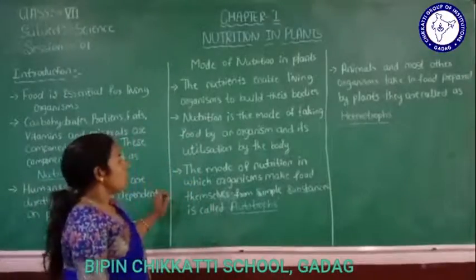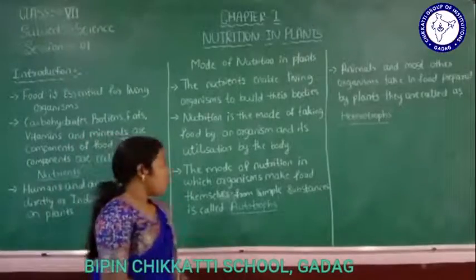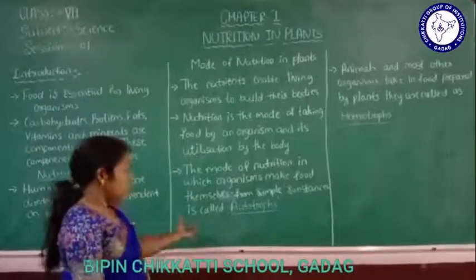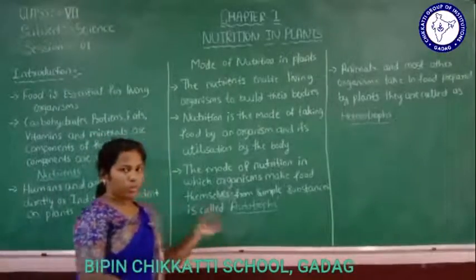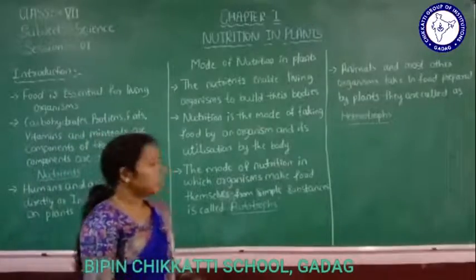The mode of nutrition in which organisms make food themselves from simple substances is called autotrophic nutrition, and such organisms are called autotrophs. It means the mode of nutrition in which organisms make food themselves.